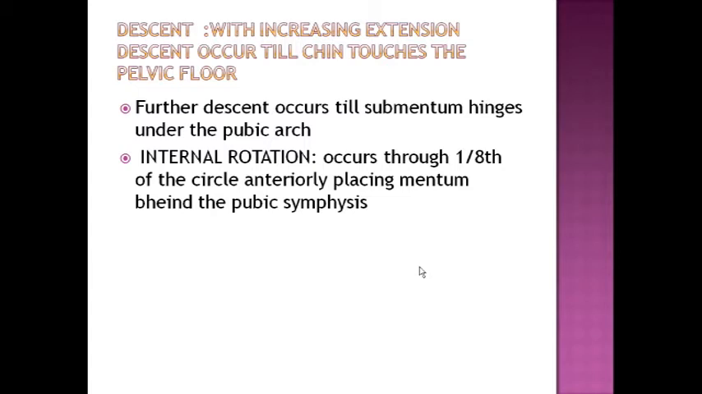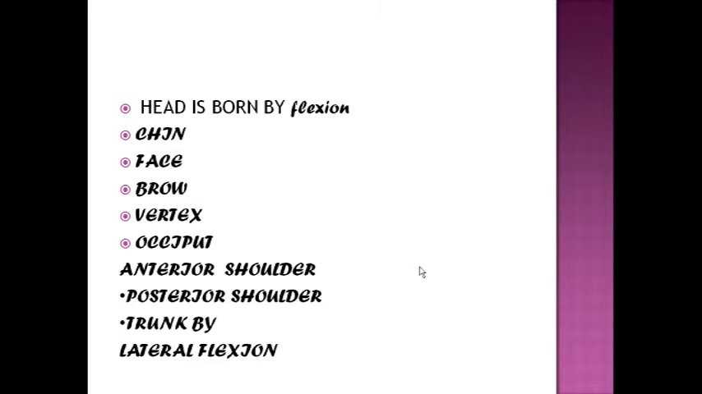Internal rotation occurs through 1/8 of a circle. Normally the most common is the left mento anterior. So I will tell you in that one, in mento anterior, internal rotation occurs by 1/8 of a circle, and the mentum hinges behind the pubic symphysis, and the baby will deliver by flexion. So I will tell you in this, and see,